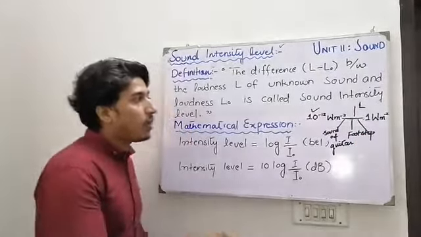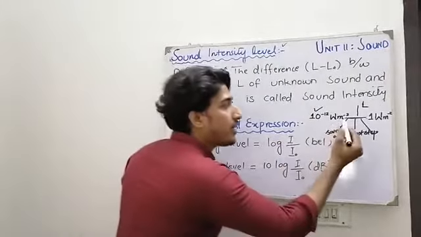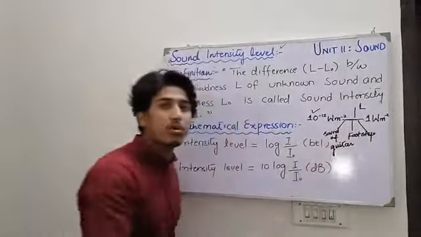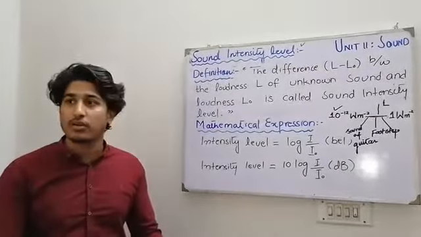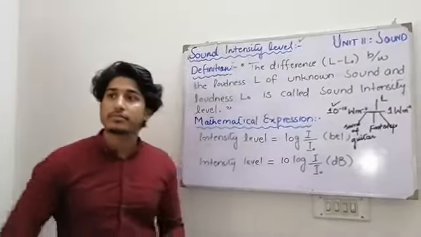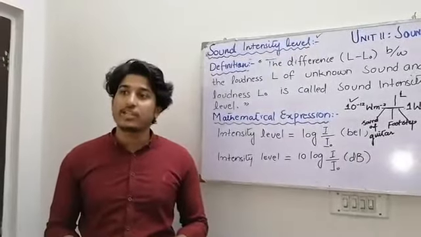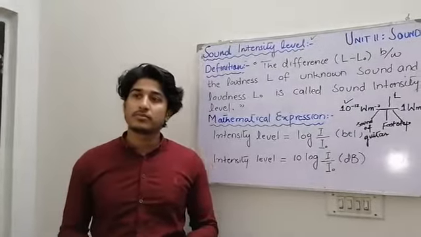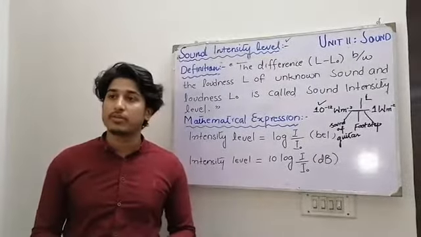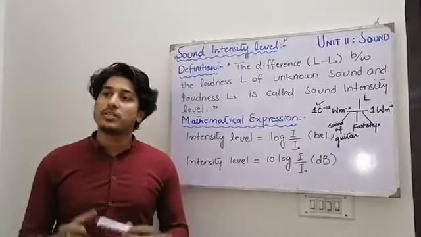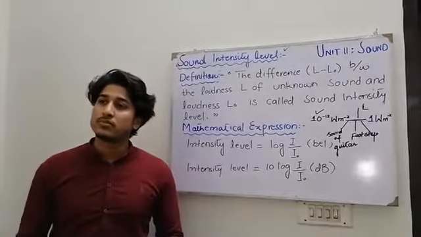When we want to calculate the intensity of an unknown sound that lies in between this range, this could be the sound of a guitar, the sound of a footstep, or the sound of any musical instrument. So 10⁻¹² is the faintest, and 1 watt per meter square is the highest, the loudest sound. The sounds that are in between are different sounds.